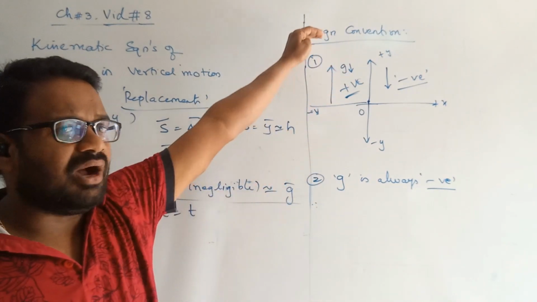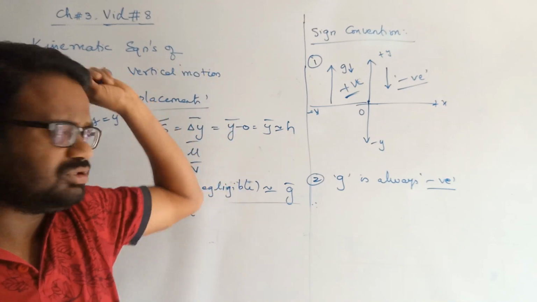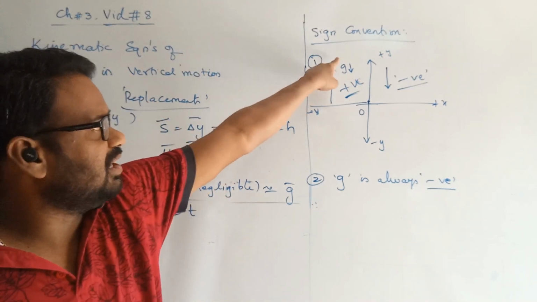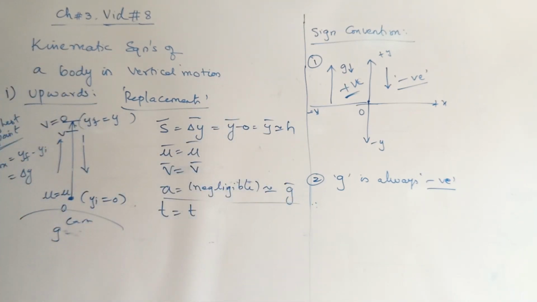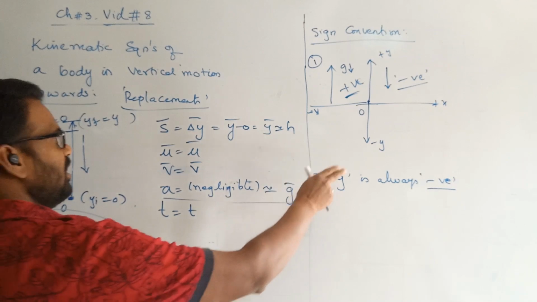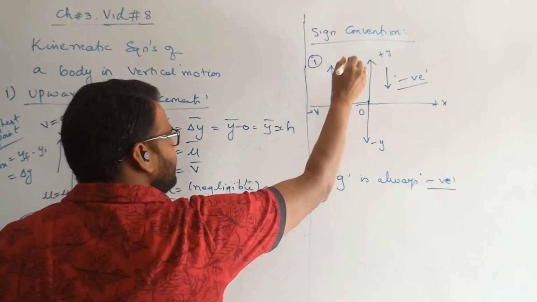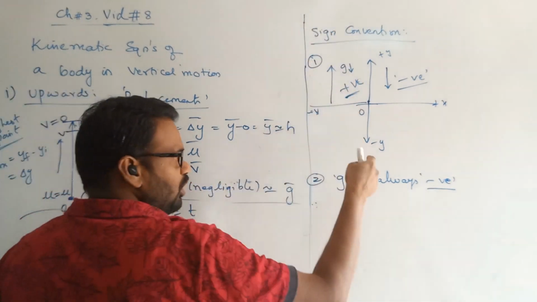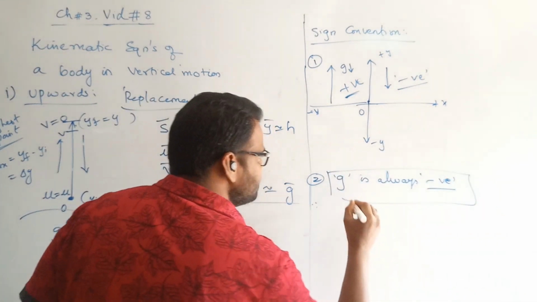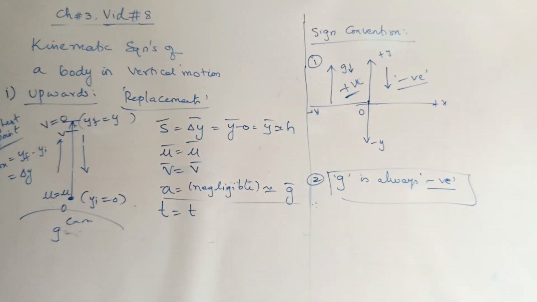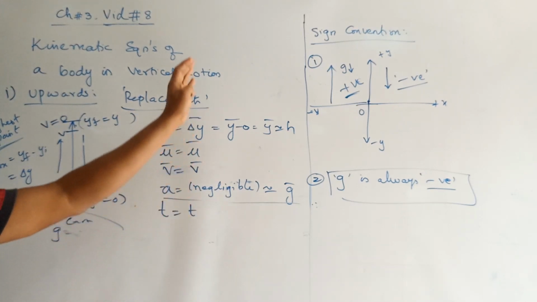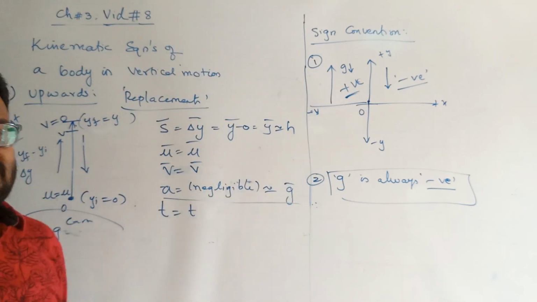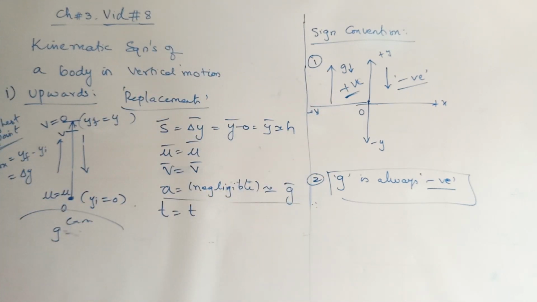For a body going upwards, a is there, but we are not bothered about this a now. That particular body is acted upon by g, which always acts in the downward direction. Accordingly, for an upward body also g is negative, and for a downward body also g is negative. We write separately for the upward case and the downward case, but before that you should understand this convention. Only two important points. Blindly follow this, learn them by heart.